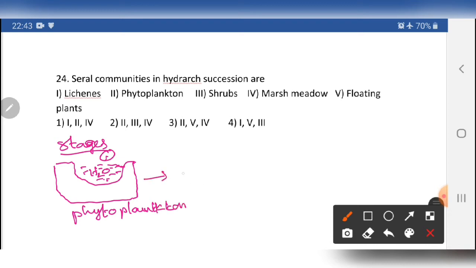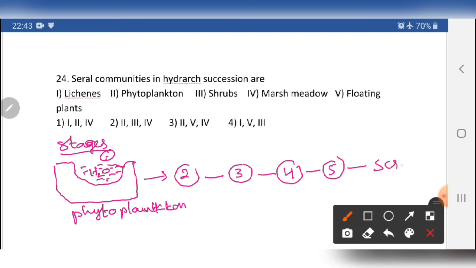The next stage is a submerged plant stage. I am not drawing the diagrams, okay. Third one is submerged free floating, and the fourth stage is the reed swamp stage, and the fifth one is the marshy meadow stage, where somewhat of a mud is there, and the sixth one is the scrub stage, and ultimately it will become the forest.